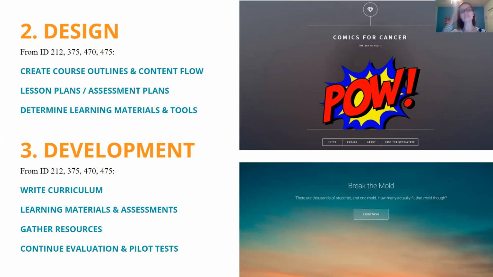So the next process after analysis was to actually design and develop the curriculum. So throughout, as you can see throughout my classes here at Asbury, I've been doing that. So I first started out by creating course outlines and figuring out the content flow for the material. The material does scaffold, so I created lesson plans that scaffold on top of each other, teaching them the foundations first and then building upon those throughout the course.